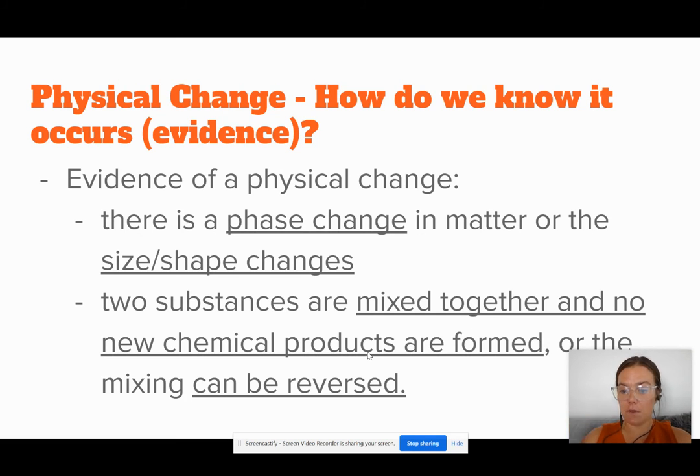That's the key thing. If you mix things together and some new substance is made, then that's probably going to be a chemical change. But if you just mix two things together and it's still separated, so for example, if you mix together sugar and water, you mix those two things together, but you still have sugar and water. So that is a physical change. And the other key thing here is that a physical change can most oftentimes be reversed. So going to that example again of sugar and water, if I boil off the water and collect that evaporated water and then have my sugar, I still have sugar and water, right? They are no longer mixed together. It can be reversed. So again, write down the underlined statements in the next box for evidence.